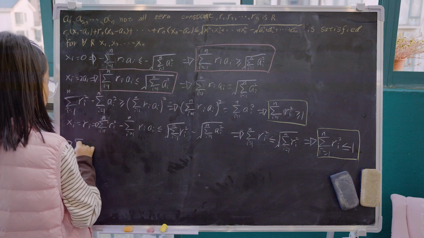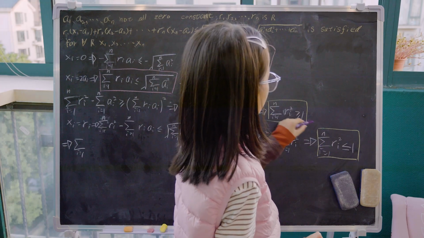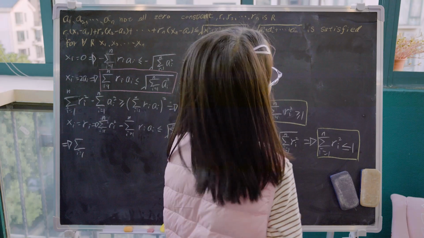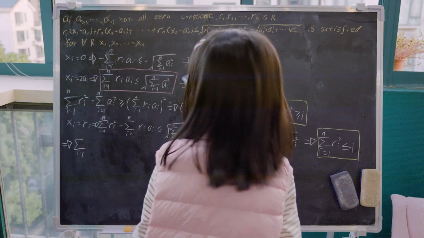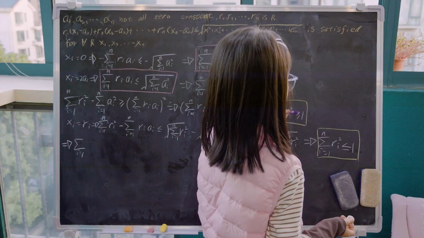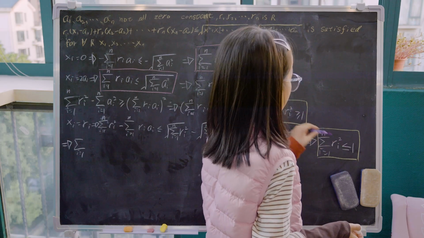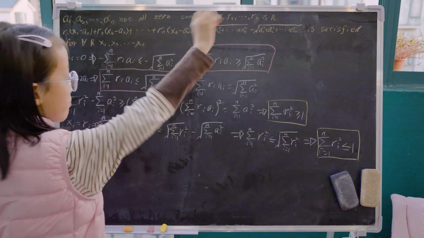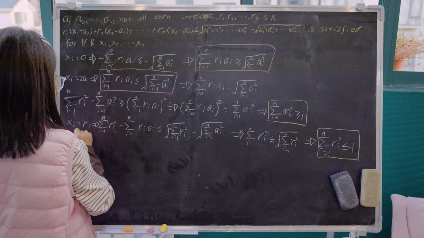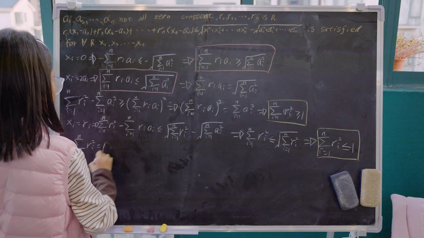The left parts are the same and the right parts are the same. The only difference is that one is less than or equal to and the other is greater than or equal to. They need to happen at the same time, so it can only be equal. So the sum of r_i squared is equal to 1, right?